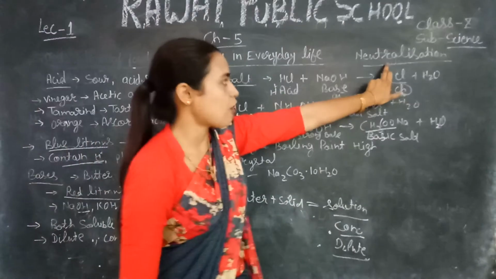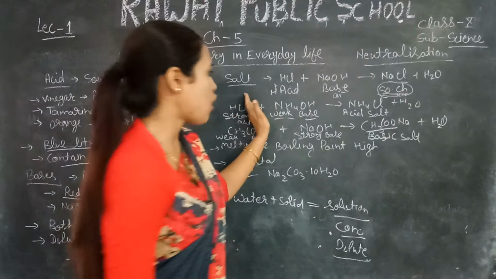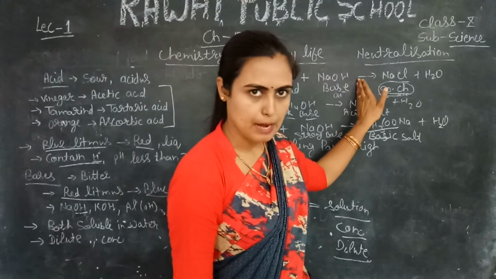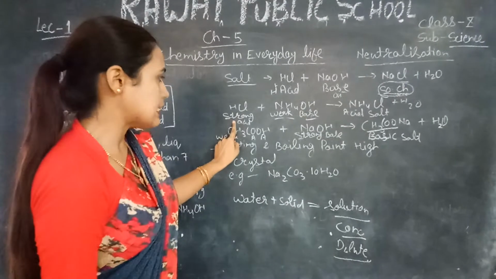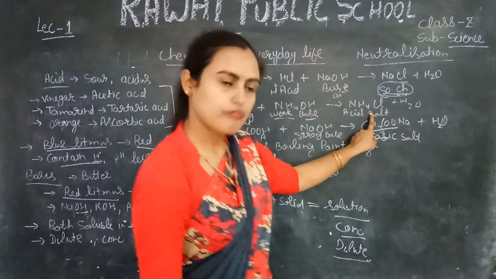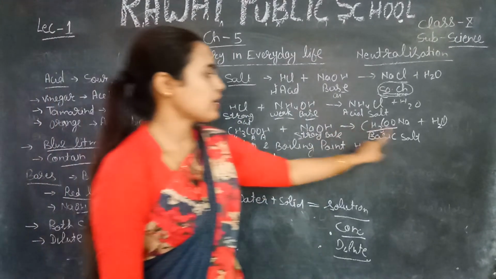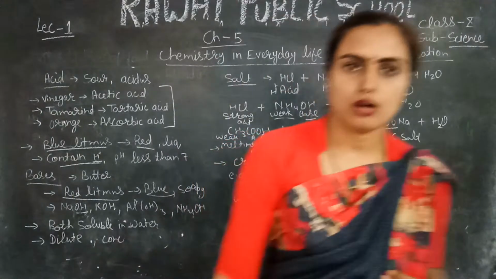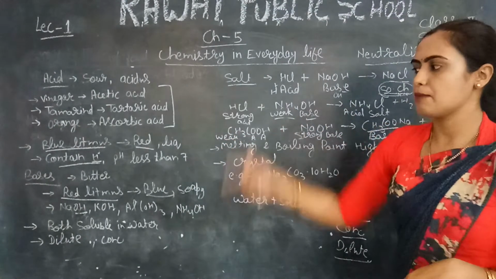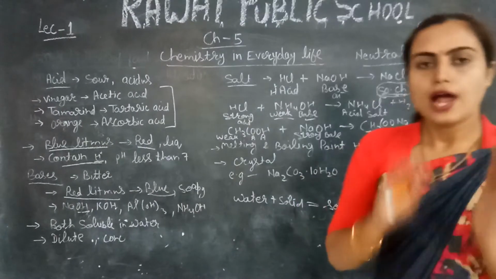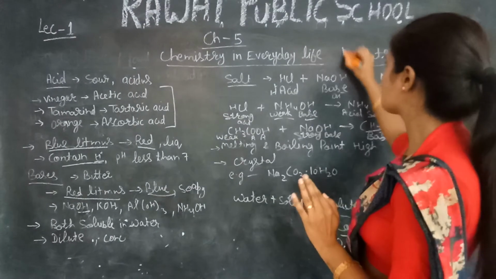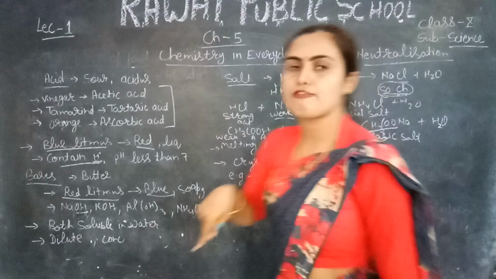What is the meaning of neutralization? When strong acid and strong base are combined, they form a neutral salt. When your acid is strong, then acidic salt forms. When your base is strong, then basic salt is formed. Simply, when acid and base are combined, they produce salt and water. So this process is called neutralization. This is also important for 1 mark.